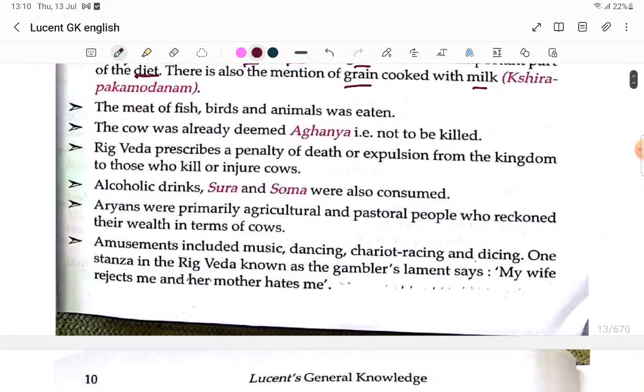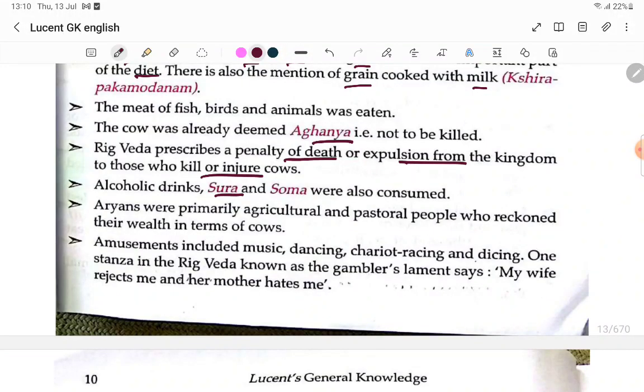The cow was already mentioned as Aghnya, that is, not to be killed. The Rigveda prescribes a penalty of death or expulsion from the kingdom for those who kill or injure cows.